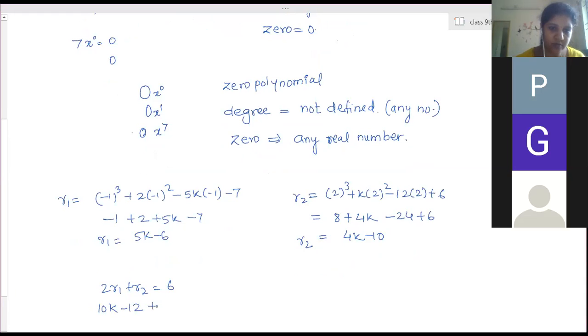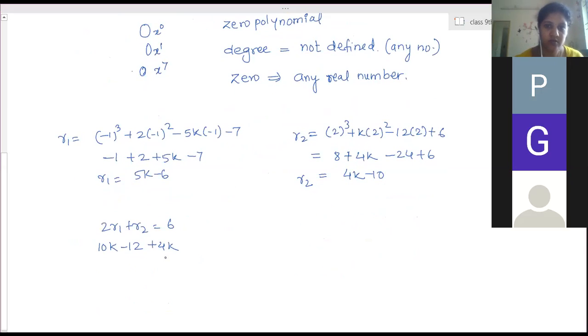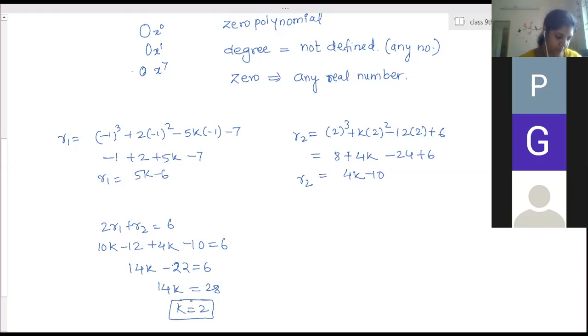10k minus 12 plus 4k minus 10 is equal to 6. 14k minus 22 is equal to 6. 14k is equal to 28. K is equal to 2. Clear? Ma'am, but how did you substitute 2R1 plus R2? They have given the relation, if 2R1 plus R2 is equal to 6. Oh, okay, ma'am.